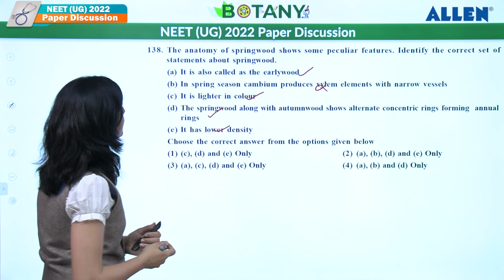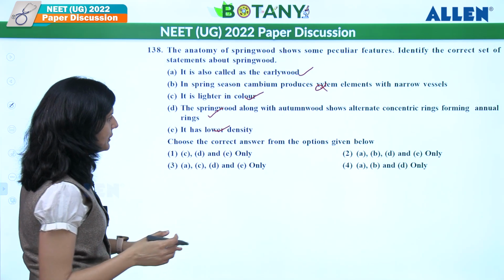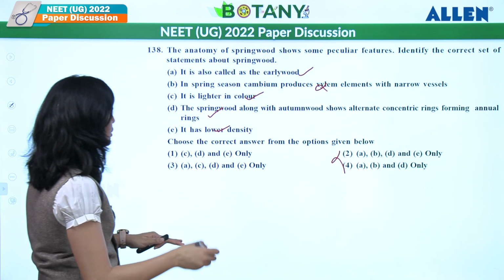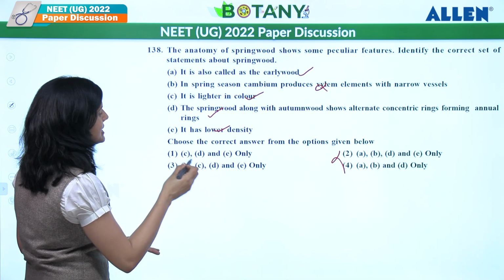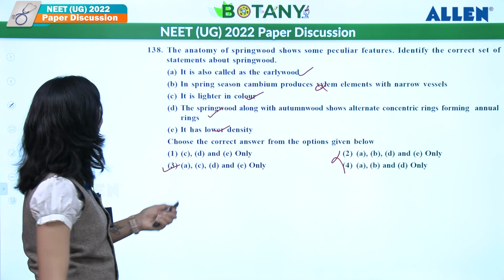So what should be the answer over here? Except B, everything is the answer. So these two are gone. So what should be the answer? A, C, D and E. Over here B is missing. So the answer will be the third one.